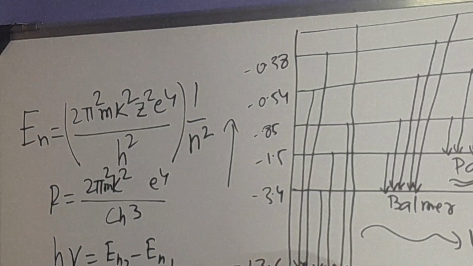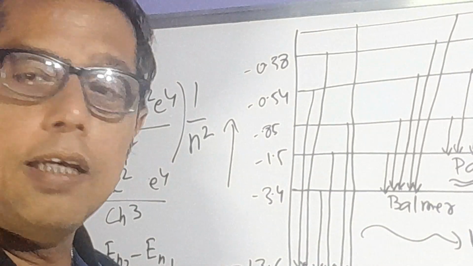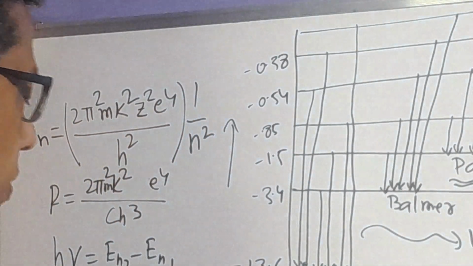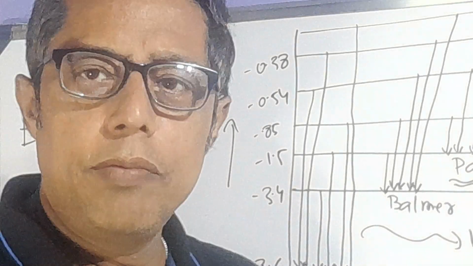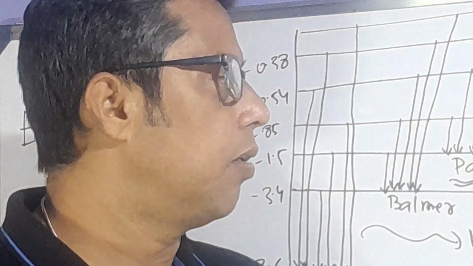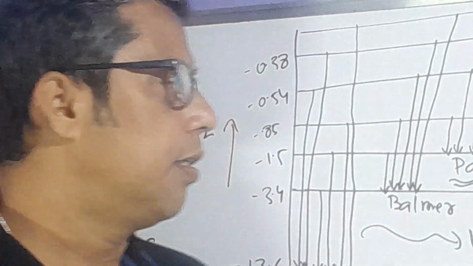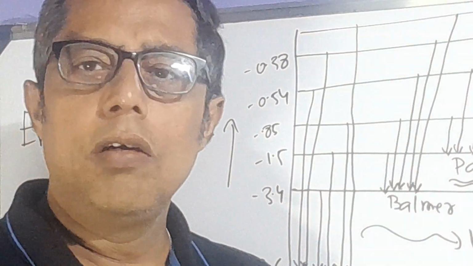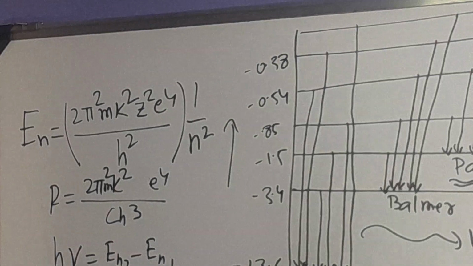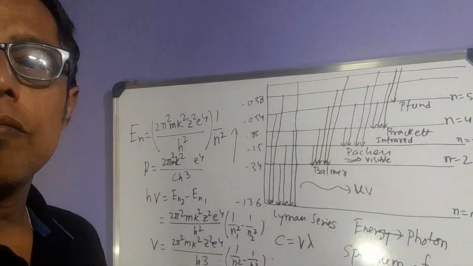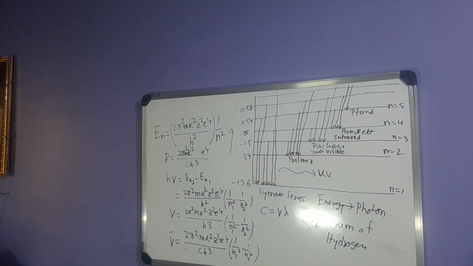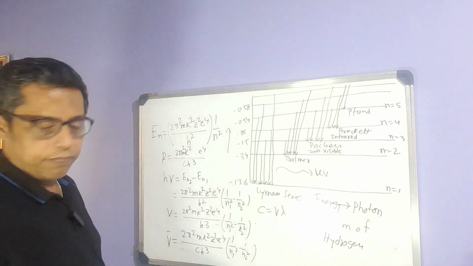So the lower orbit, the first orbit, has the lowest energy, and the following orbits have comparatively higher energies. You will get different questions in ICSE and CBSE where they mention the energy, and sometimes you have to calculate the energies of the orbits. The equation which I am going to show you is very important, so let me highlight that part for you now. These spectral lines are fine for you, I believe.